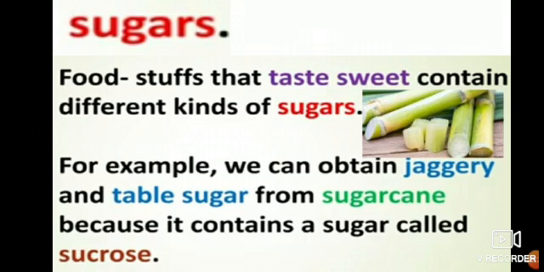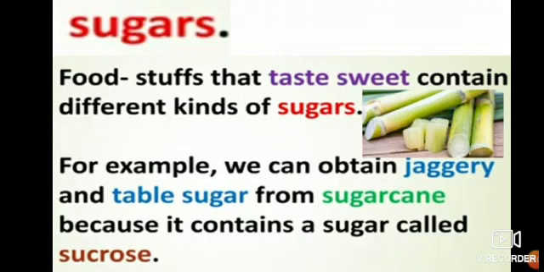Whatever foodstuffs taste sweet, naturally they contain different kinds of sugar. For example, from sugarcane we can prepare jaggery and the sugar you use for tea and coffee.